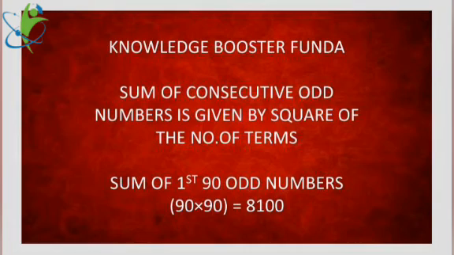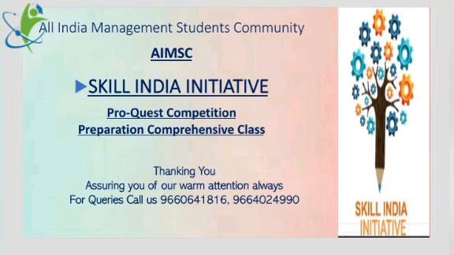If you want to add them, square the value, 90 into 90, 8100 is the sum. So this is a knowledge booster today. If you want to add the odd numbers, just count the number of odd values and square them. That's it. So that's for today's session.